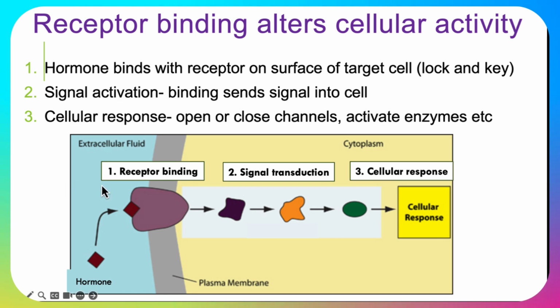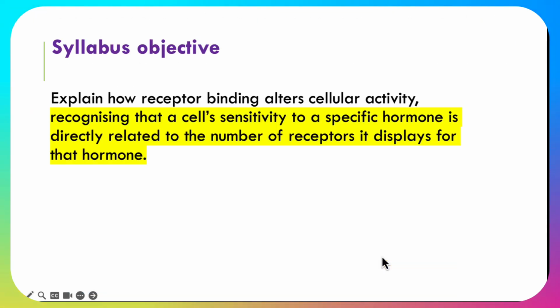And we have a transduction pathway where we have a number of intermediate steps where that signal is changed. So we have a signal transduction, and ultimately we have a cellular response. Now that response can vary. It could be about opening or closing channels, activating enzymes, excreting something. It really varies. But we've got this hormone that binds with the surface, we have a pathway of signal transduction, and then we have a response.